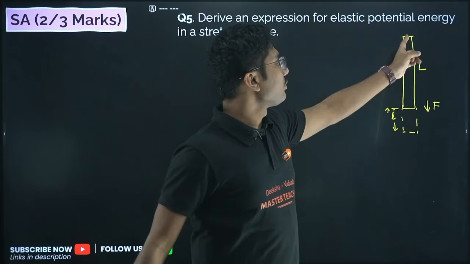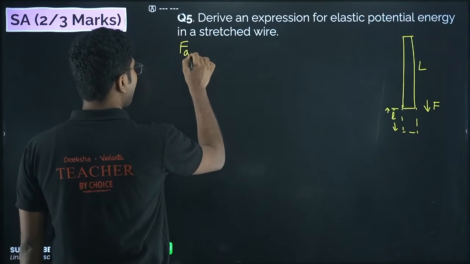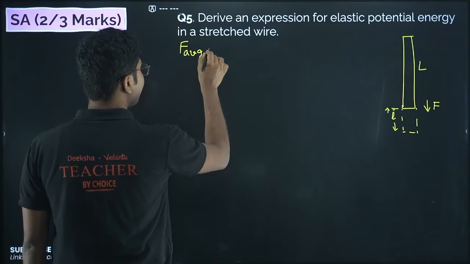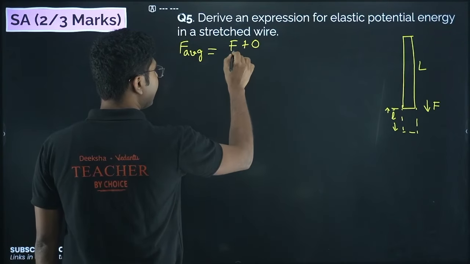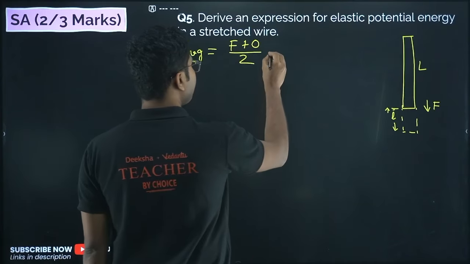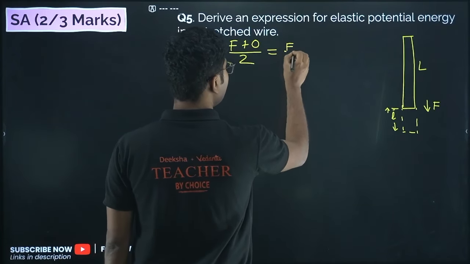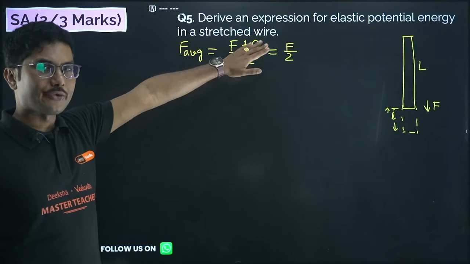So the force that is acting is not constant, so you have to calculate the average force. Average force: at one end it is F and at the other end it is 0, and if you take the average of that, you get the average force acting on the entire length, right? This is the average force you can consider.